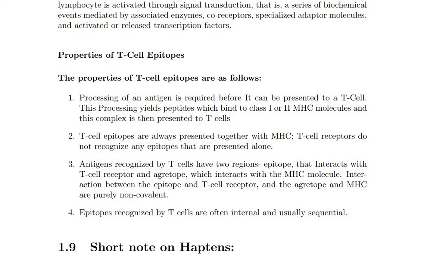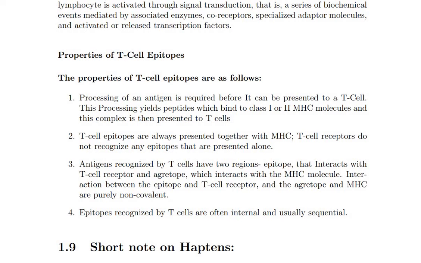So the T cell receptors released from the T cells bind with the MHC molecules 1 and 2. So the MHC1 and MHC2 molecule complex is present in the T cells. So the MHC molecules on the T cells will easily bind with the T cell epitopes. Okay. The T cell epitopes are always presented together with the MHC molecules.